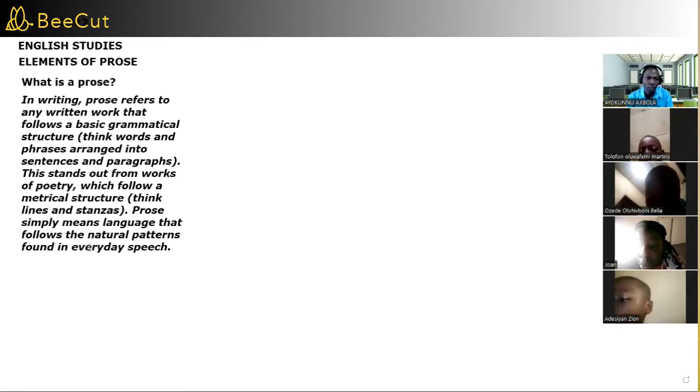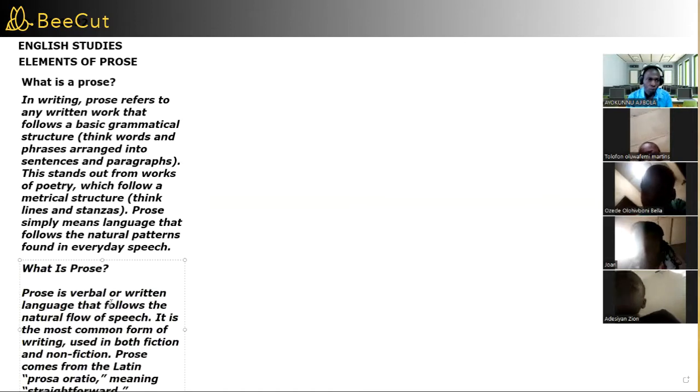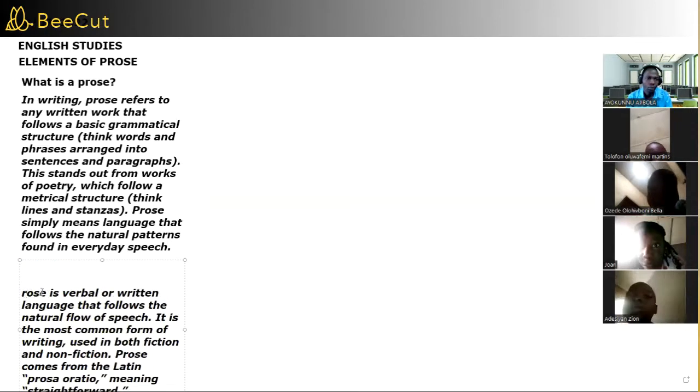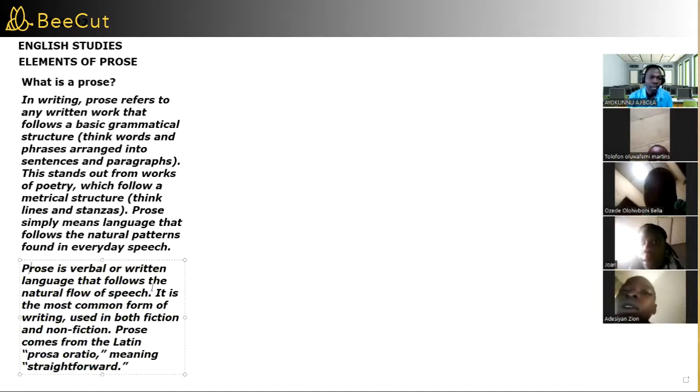So prose simply means language that follows the natural pattern found in everyday speech. In another way, we can still define prose by saying, prose is a verbal or written language that follows natural flow of speech.